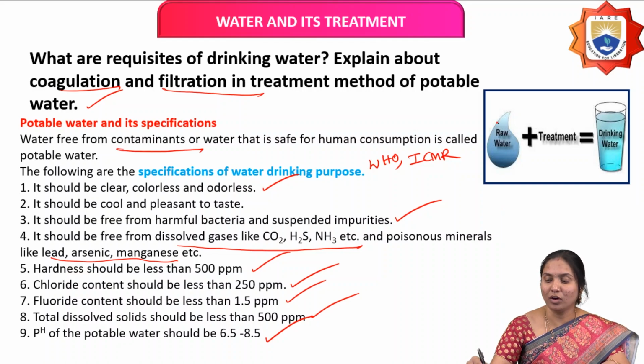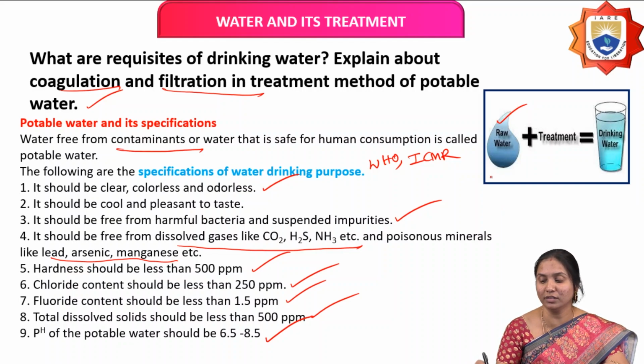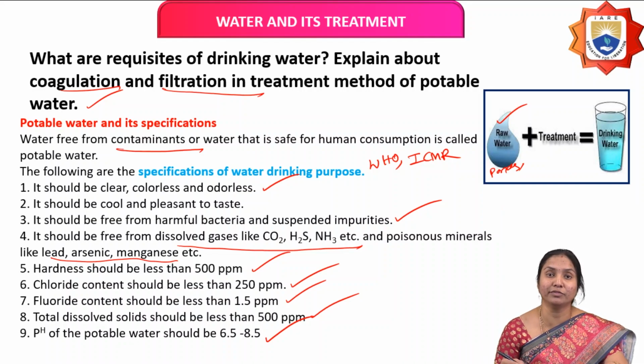So here raw water means water containing some impurities. The main sources of raw water are ponds, rivers, lakes, etc. Generally this water is collected by municipalities and supplied for our domestic usage. But this water contains many impurities, floating materials, papers, leaves, etc. So before it is supplied, they have to purify and treat it. That is called potable water treatment. After that, it is converted to drinking water, which is free from all contaminants. So this is considered as potable water.